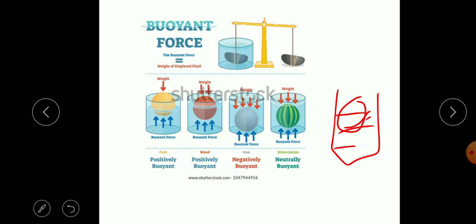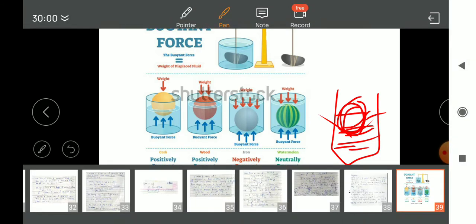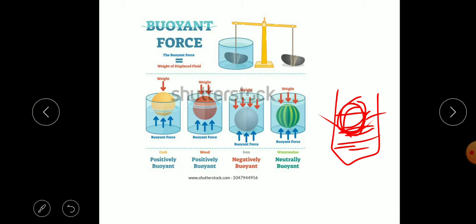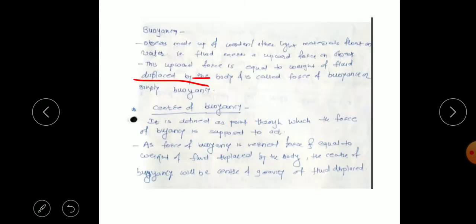The water will be displaced, meaning its position will be changed because of the block or ball kept in this liquid. Some liquid will move because of the object. So the force of buoyancy is the upward force equal to the weight of the fluid displaced by the body.